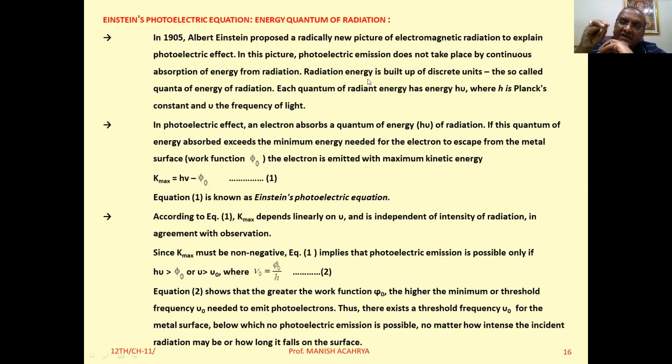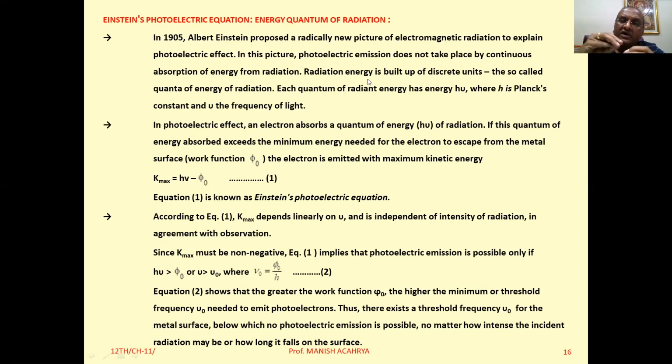So radiation is made by different quanta of energy. Means radiation possesses the energy in the integer multiple of hf. And this particular quanta of energy, that is known as photon.